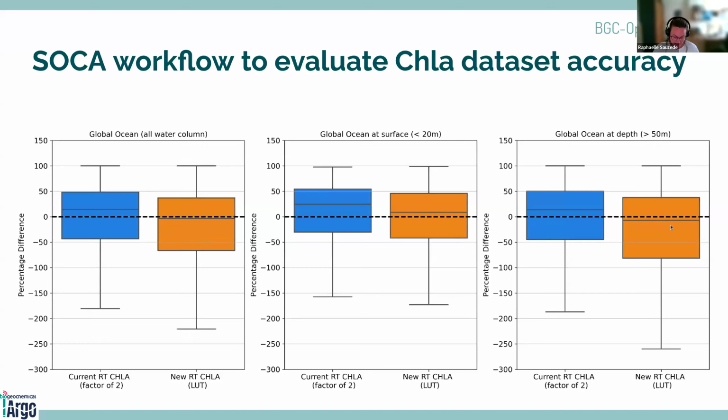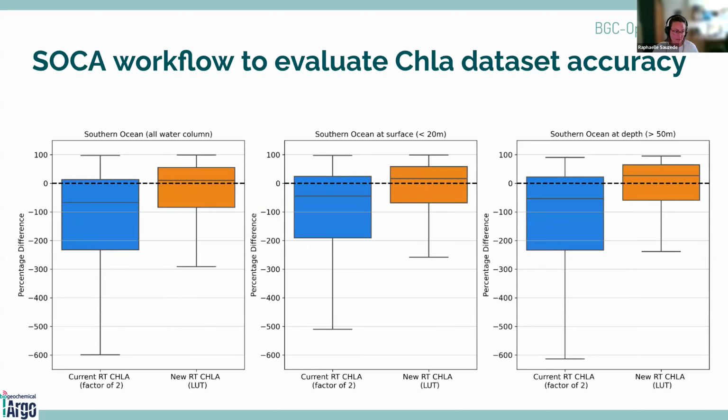So this is the issue of the NPQ correction that we cannot change in real time. So it means that our new correction tends to do the best for all the water columns. So that's why here we have no bias, but a little bias at the surface and a little bias more at depth. So this was for the global ocean.